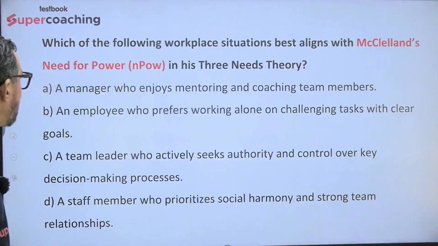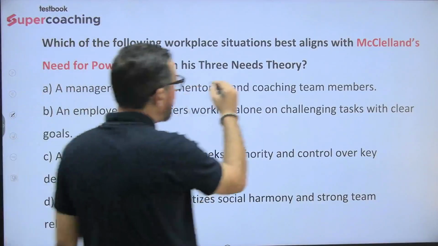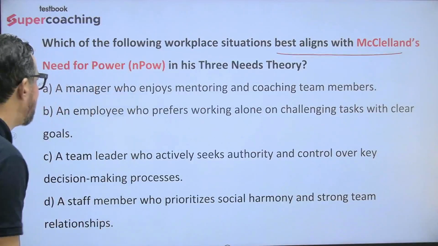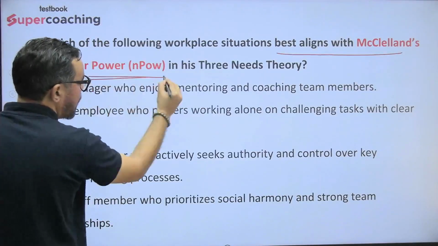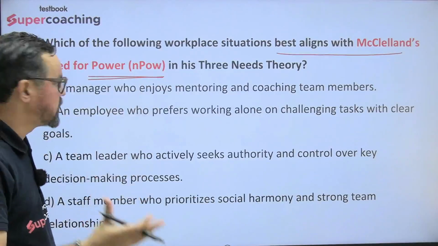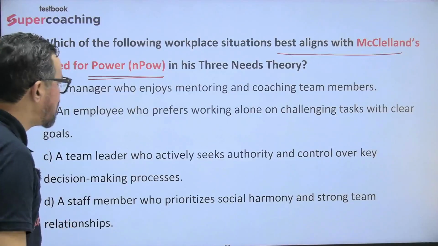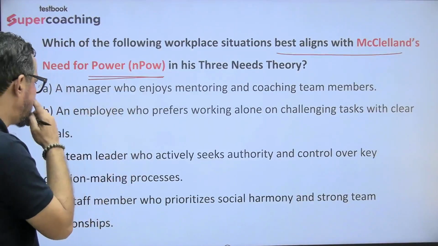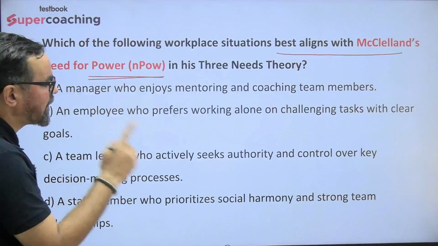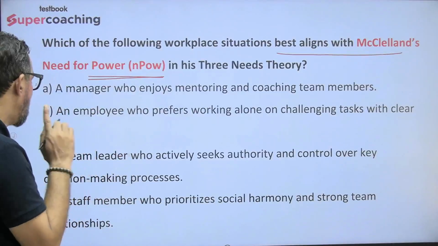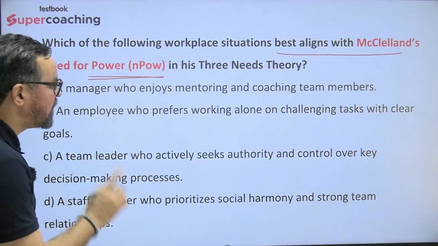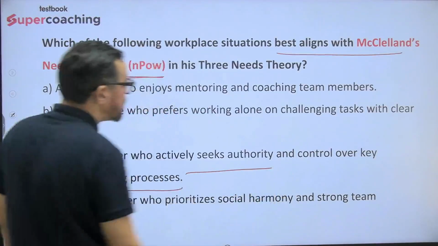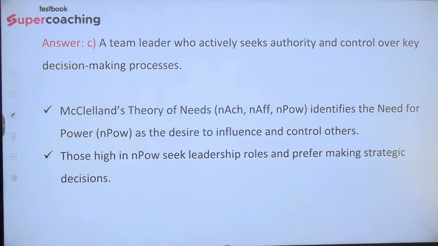Okay. Next one. Which of the following workplace situations is best aligned with McClelland's need for power? Need for power. Okay, so where people want to control others, right? So a manager who enjoys mentoring and coaching, it is need for affiliation. Employee who prefers working alone, आपका no. A team leader who actively seeks authority and control over key decision making. So option C will be the right answer for this particular question.